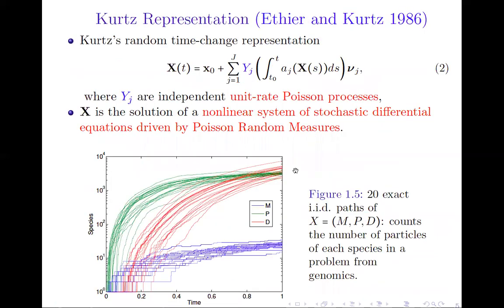For instance, it's used to derive the Kurtz random time change representation, which is the basis of most of the schemes derived to simulate stochastic reaction networks. And here, this representation says that the state vector is the solution of a nonlinear system of stochastic differential equations that are driven by Poisson random measures.